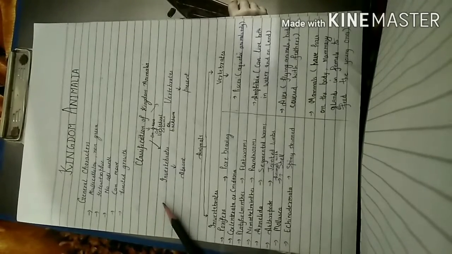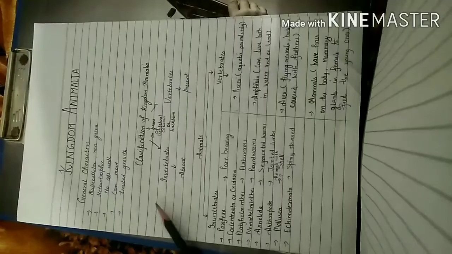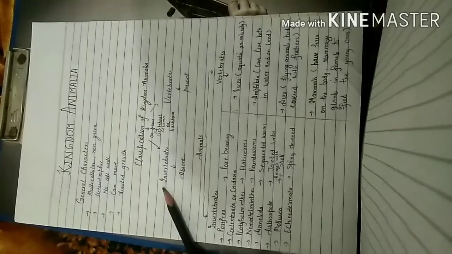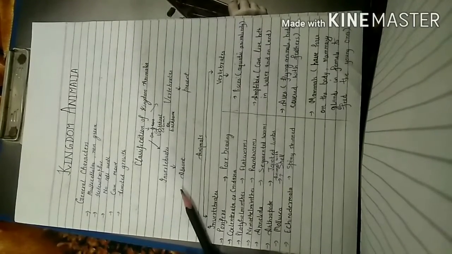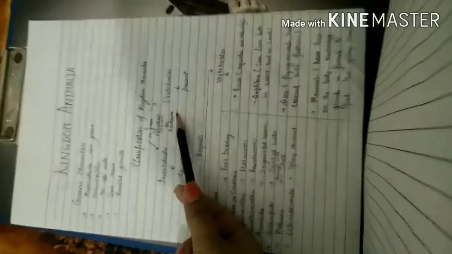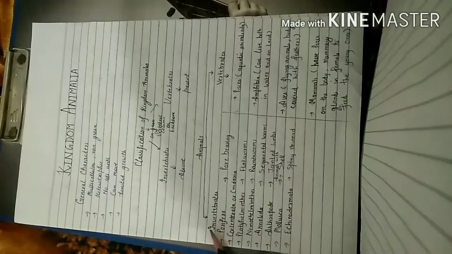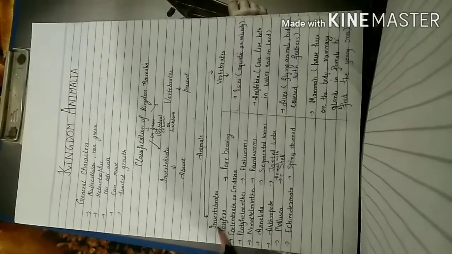Then there is a classification of Kingdom Animalia. This classification is based on the presence and absence of vertebral column. So invertebrates are those in which there is absence of vertebral column, and vertebrates are those in which there is presence of vertebral column. Then let us study about invertebrates.